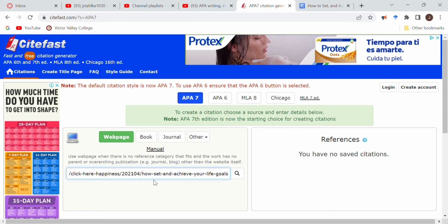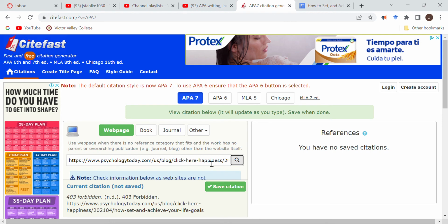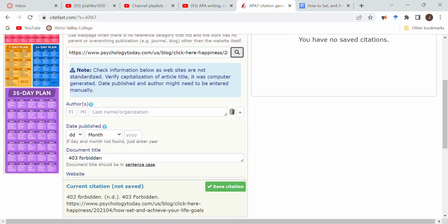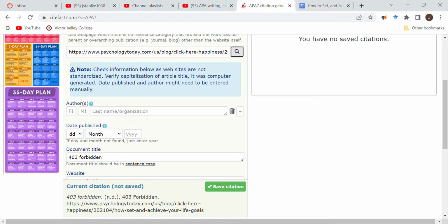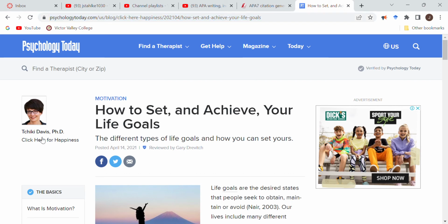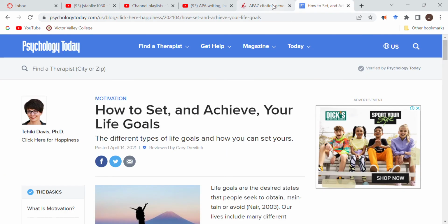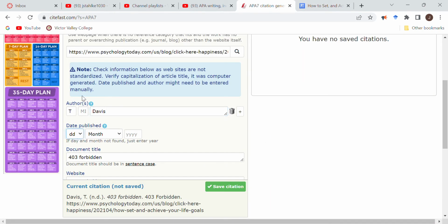In this case, I put the link in here, and I'm going to go ahead and hit the magnifying glass and scroll down. This website, CiteFast, did not recognize the article that I've used. So I'm going to go ahead and copy and paste the author's information. First initial, last name, Davis. I'm going to go back to the article, and it was published April 14th, 2021. So I'm going to go ahead and fill this out.